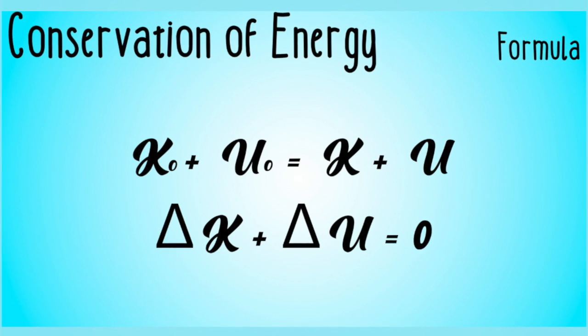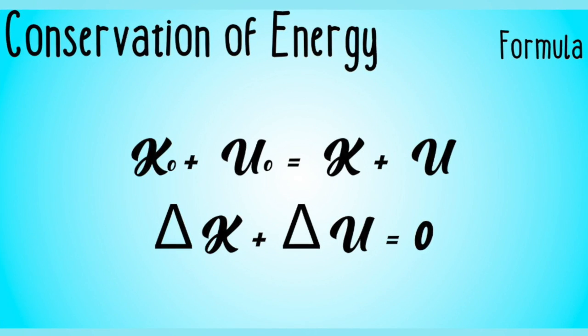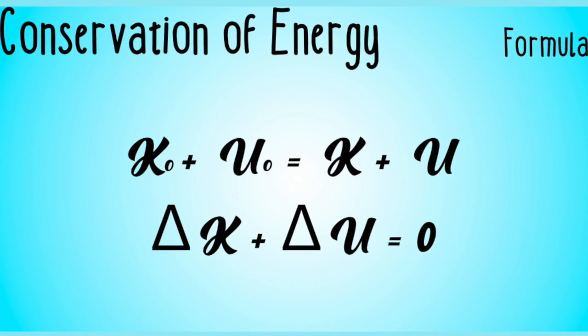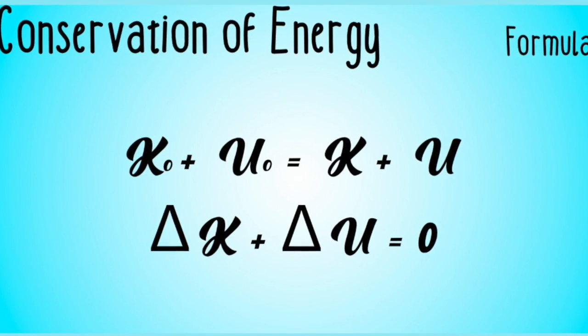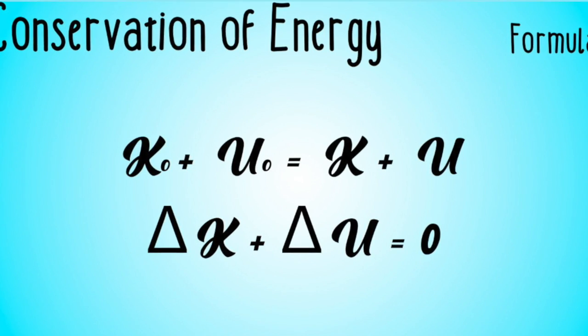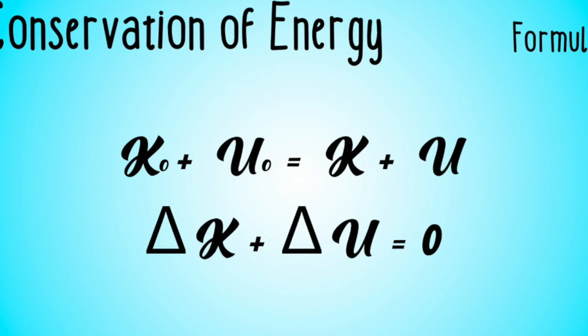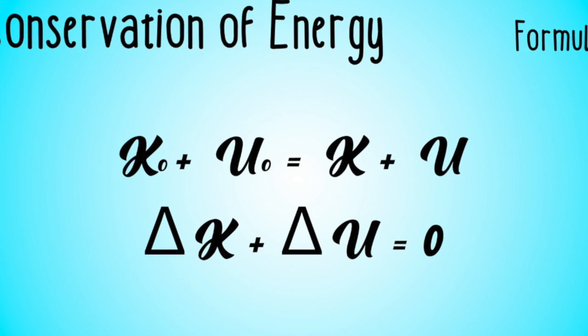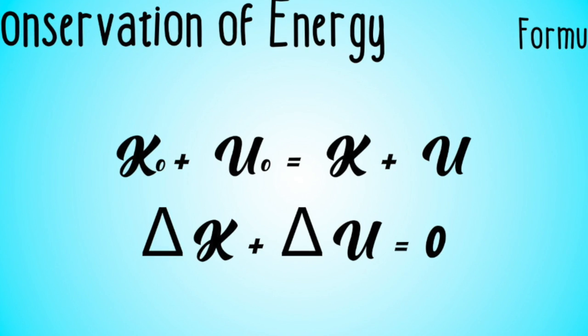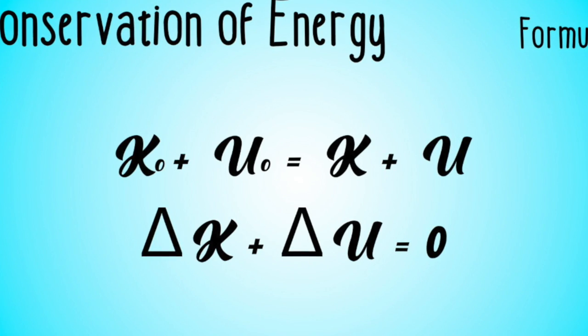With this statement, we can say that the initial kinetic energy plus the initial potential energy is equal to the final kinetic energy plus the final potential energy. Saying it in other words, the addition of the changes in both energies is equal to zero. This is because the energy is not created. It just changes its state, and the total energy is equal in any moment of the system.